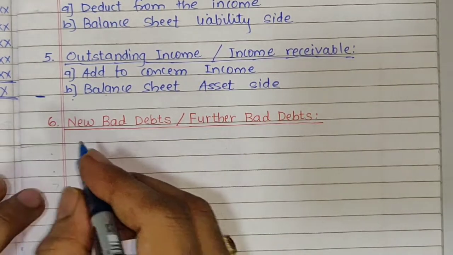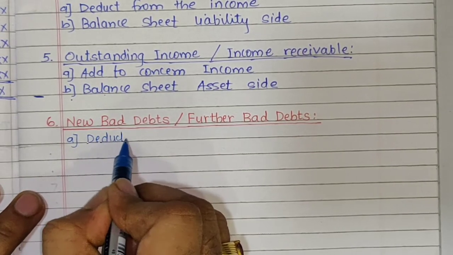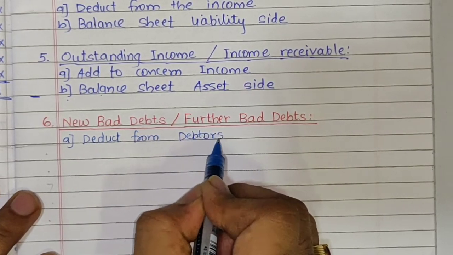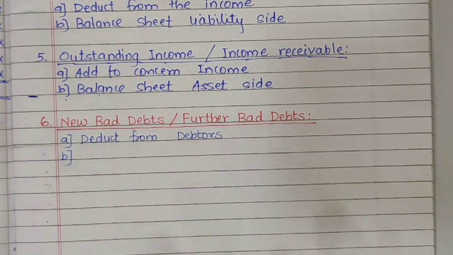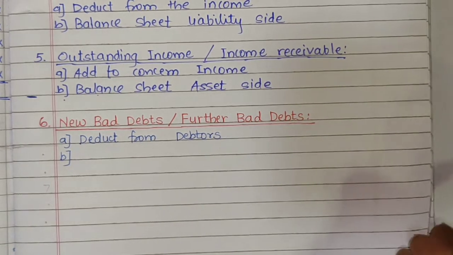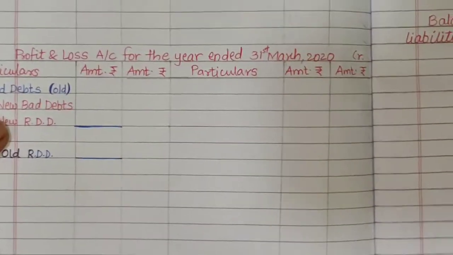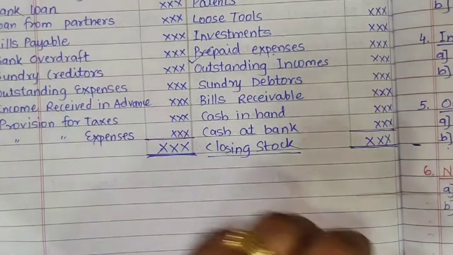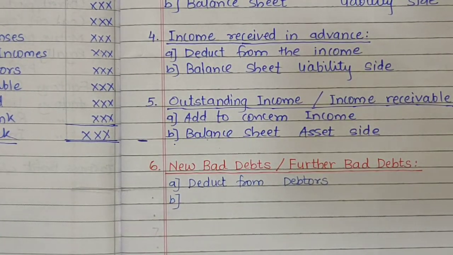So first effect will be deduct it from debtors, and second effect will be, being a loss, you have to record it to profit and loss account debit side. But if in profit and loss account bad debt is already given, say for example bad debt of rupees 2000 already given in the question, so instead of recording this new bad debt separately, we can add this new bad debt to the old bad debt.